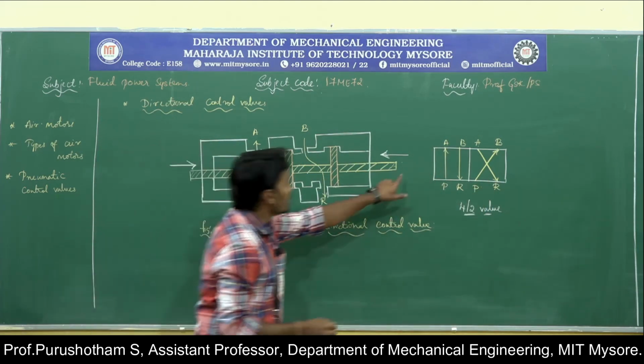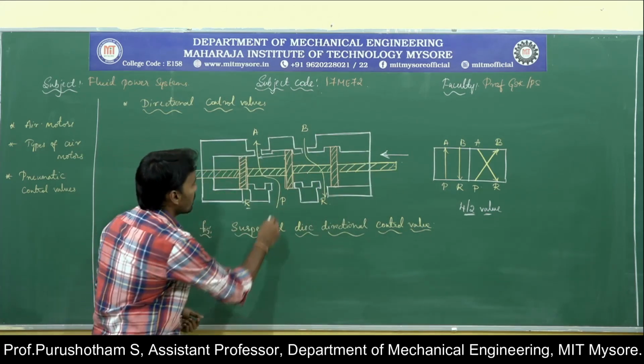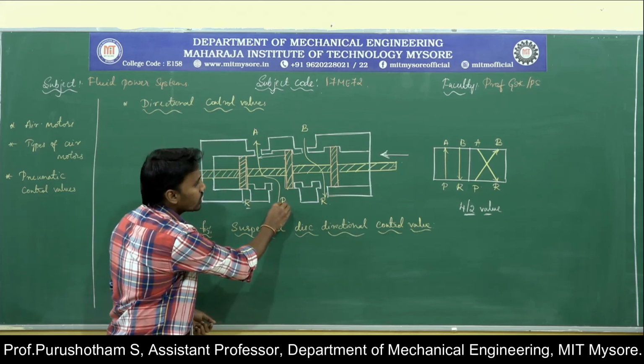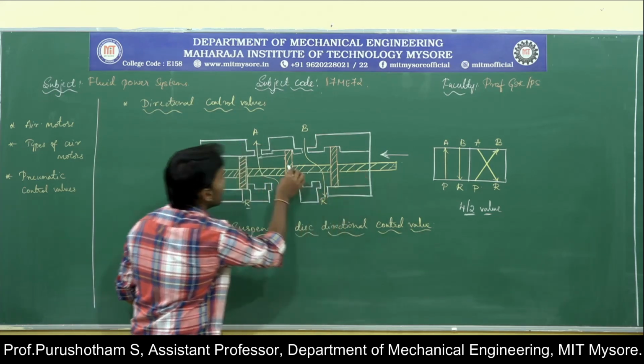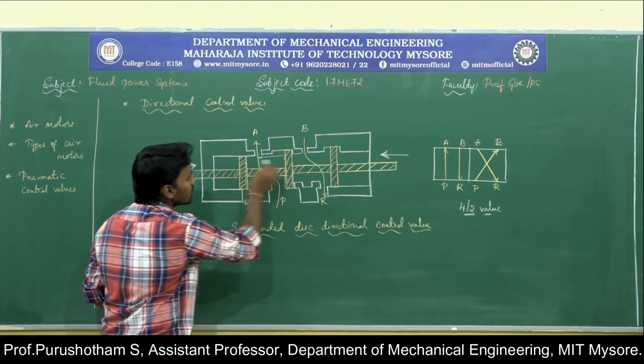So when you move the spool towards the left side, due to the movement of the sliding spool, this suspended disc also starts to move towards the left.